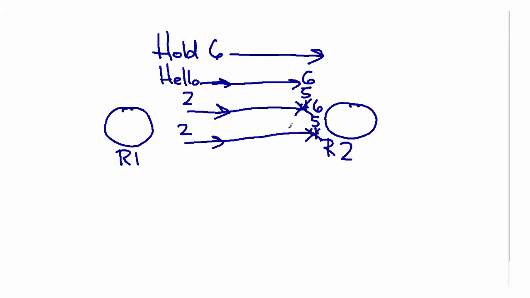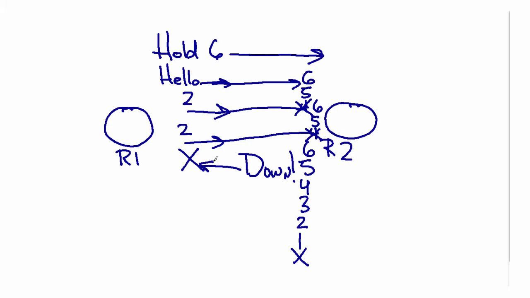Now, what happens if R1 has a problem? What happens if R1 goes down or an interface goes down? It's no longer sending hello packets. And guess what happens on R2? 6, 5, 4, 3. I don't see any hello packets. After 6 seconds, R1, I think you're down. And you know what? I'm going to flush all your routes from my routing table because I do not want to send traffic to you if you're down. So you can fine tune EIGRP to make sure that you know quickly if a circuit is down, and convergence obviously is greatly impacted by how you configure the hello intervals and hold times.